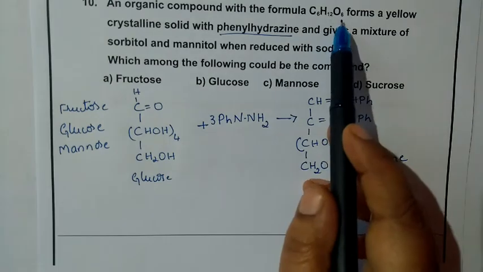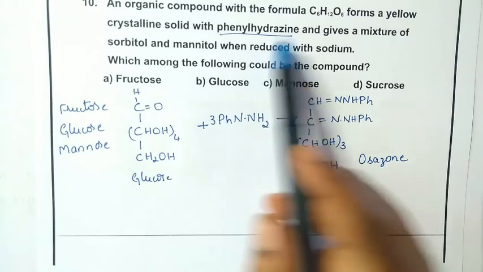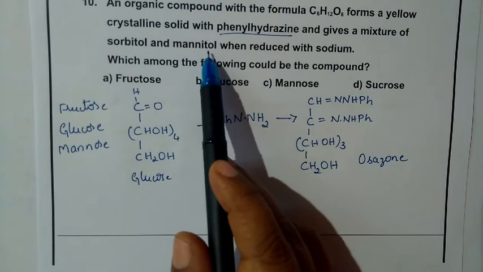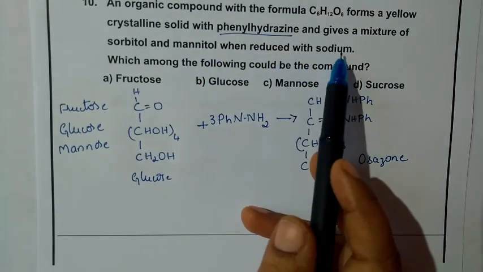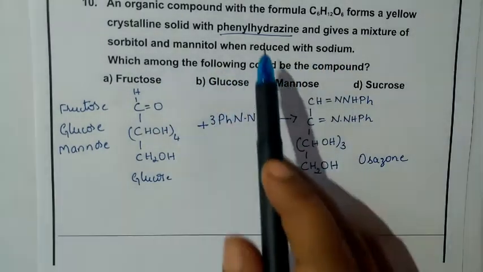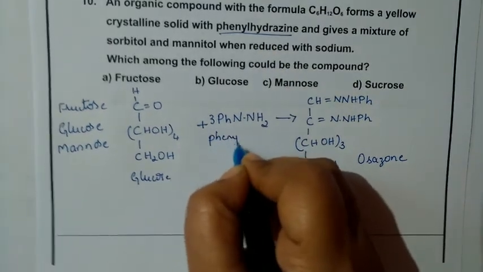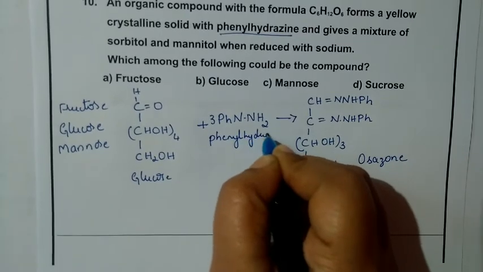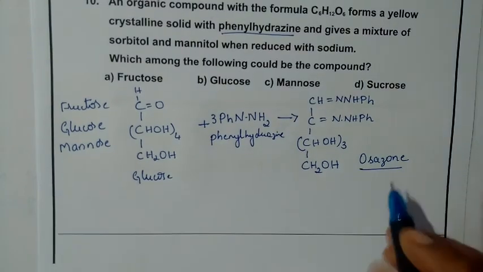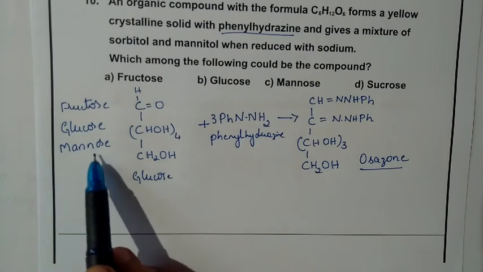C6H12O6 forms a yellow crystalline solid with phenylhydrazine and gives a mixture of sorbitol and mannitol when reduced with sodium. Which among the following could be the compound? When you treat this one with phenylhydrazine, it is going to give rise to a compound osazone, and it is the same product where fructose also gives, glucose also gives, and mannose also gives.